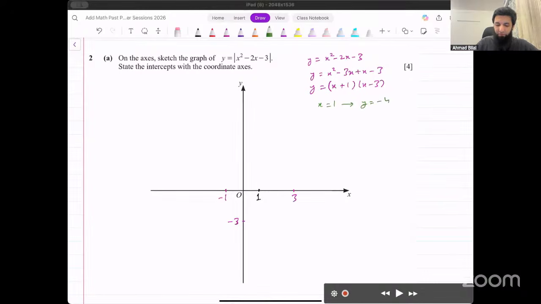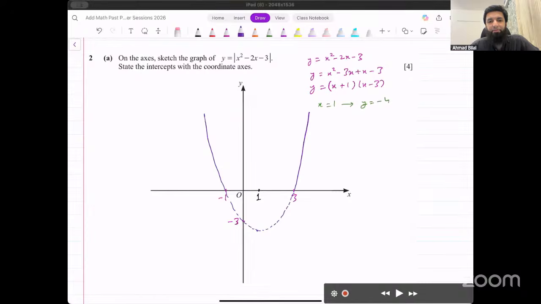Now these are the points that we have got. Let's mark that here as well. So the original graph is going to look something like this. Without the modulus, the graph would be something like this.